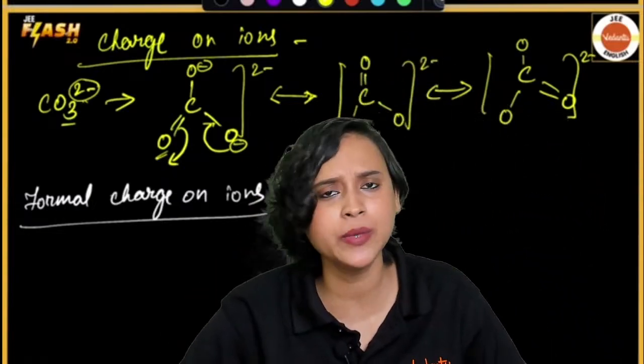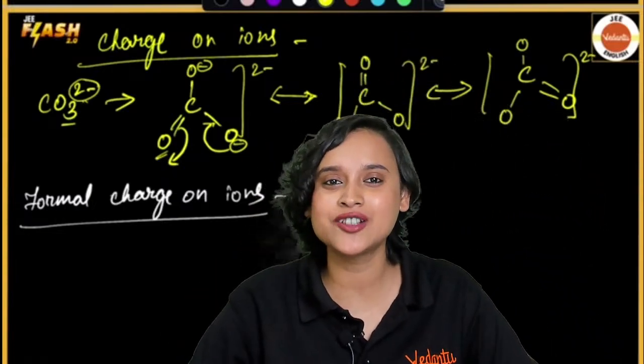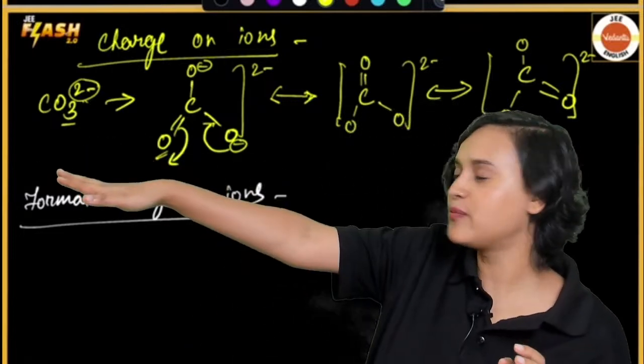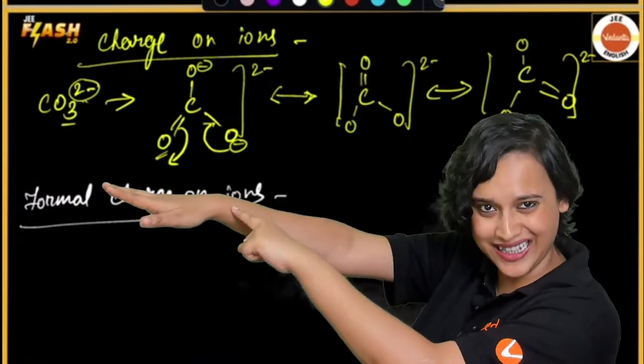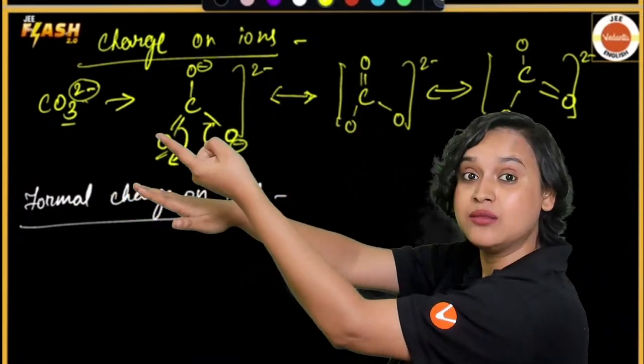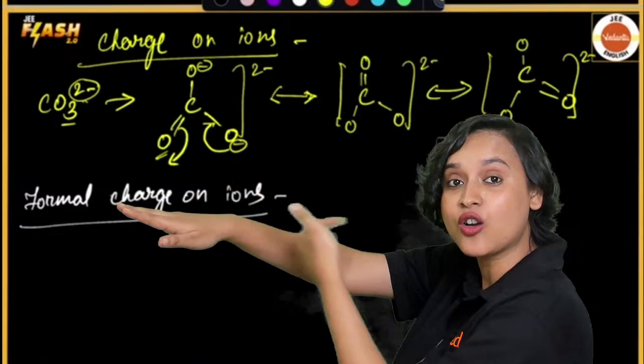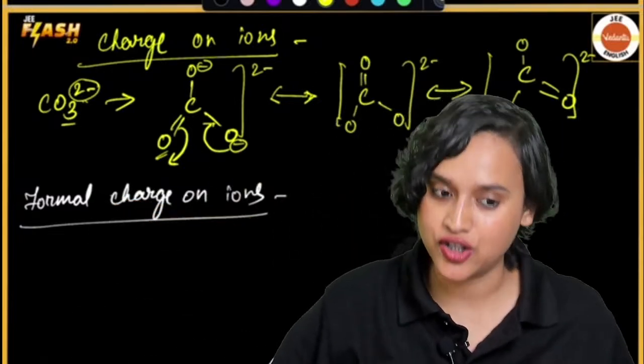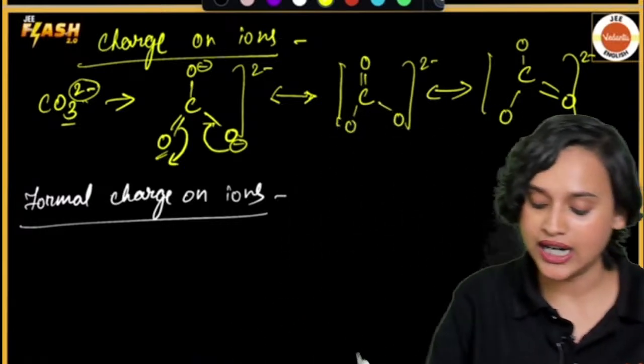Why half of bond pair electrons? Because understand this, when I'm forming this bond, I am giving one electron. The other atom which is forming a bond with me is also giving one electron. Hence, half of bond pair electrons. Gotcha? Yes. So let us write that down now.